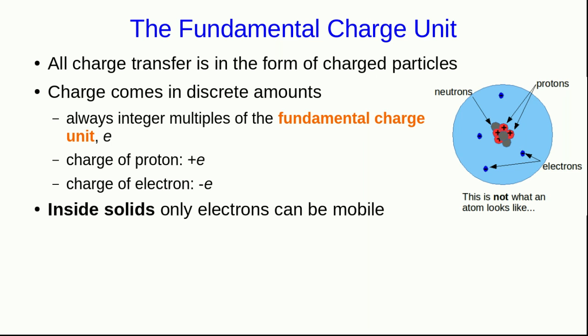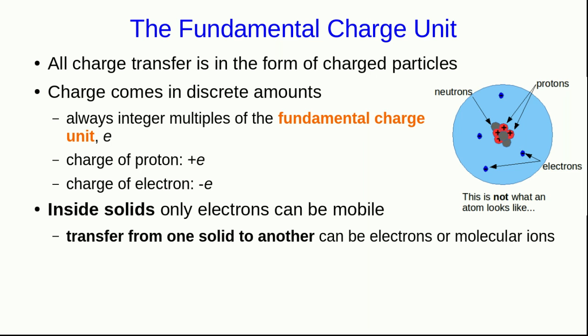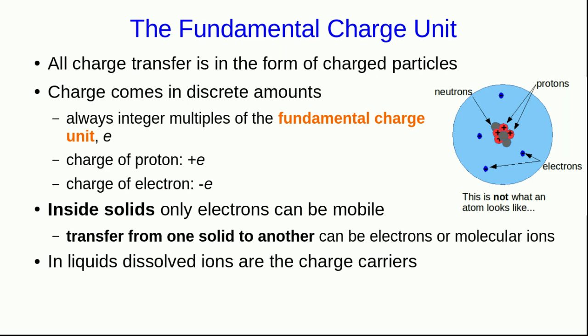Inside solids, only electrons can be mobile. The protons are locked up in the nuclei, and the nuclei do not move around appreciably inside a solid. But when charge is transferred from one solid to another, it can be electrons transferred, or it can be chunks of the surface of one or both objects breaking off, so that there are molecular ions, which can be positively or negatively charged, and those are transferred between the objects. In liquid, the charge carriers are dissolved ions, and the liquid will always contain both positive and negative dissolved ions.